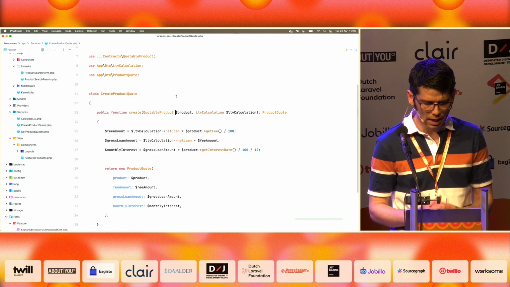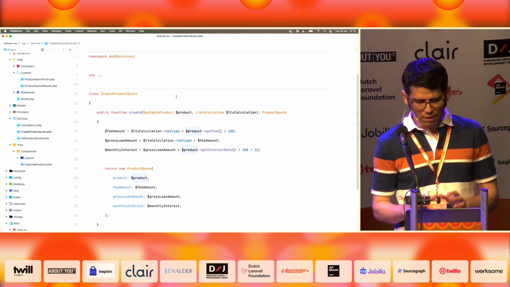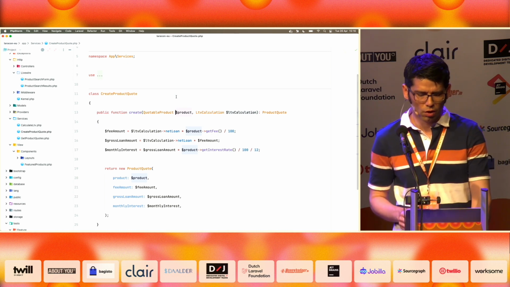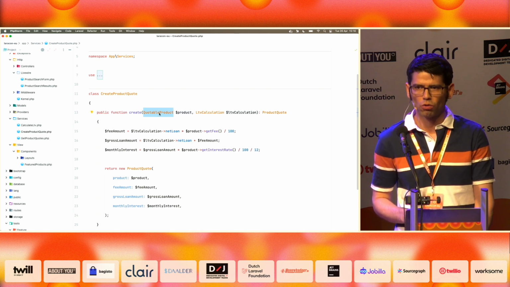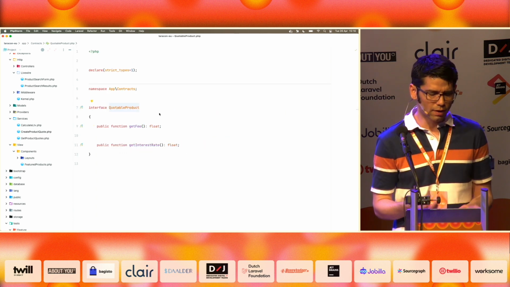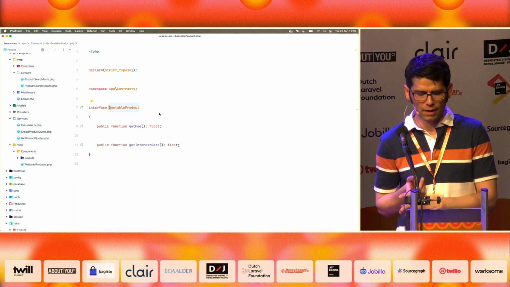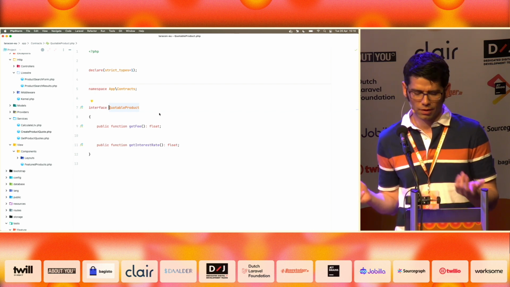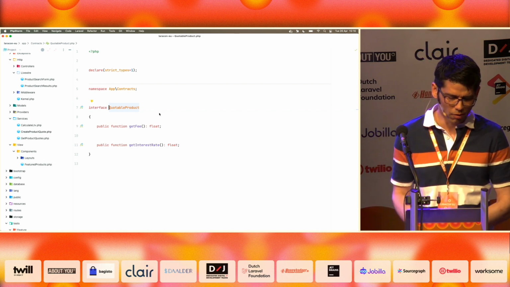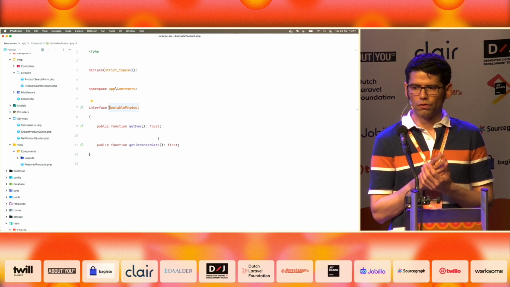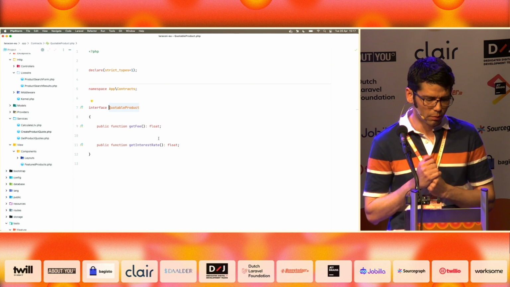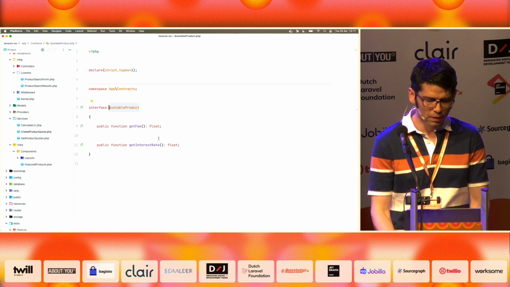If we move to step 8, I have replaced the reference to the Eloquent model with a reference to an interface that I'm calling quotable product. A product can be quoted if it has a fee and an interest rate. And if this was a real example, probably 10 or 20 other variables. Here I am using the dependency inversion principle of SOLID.